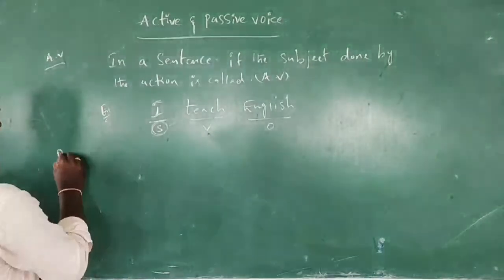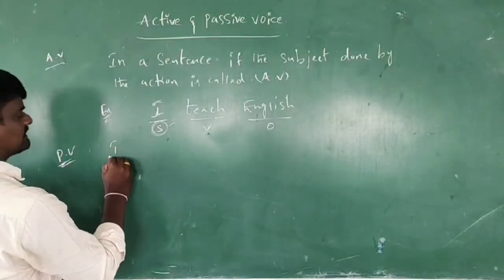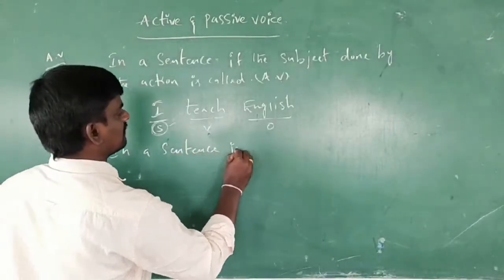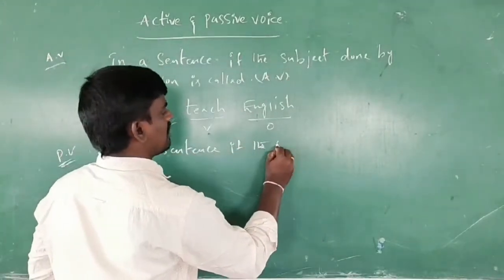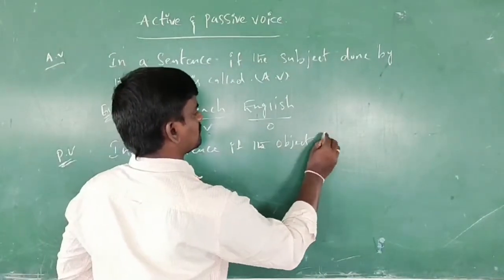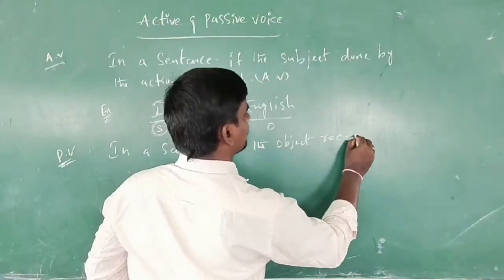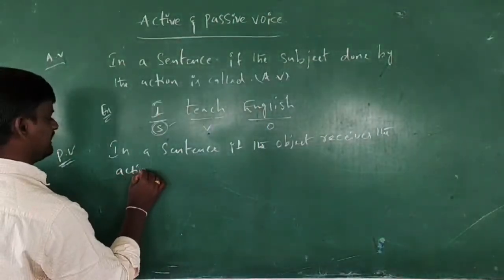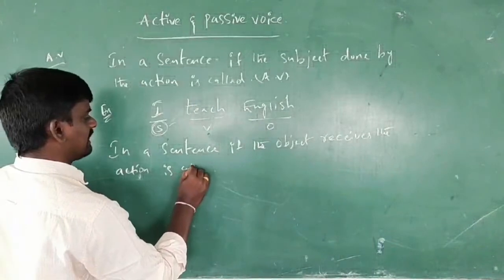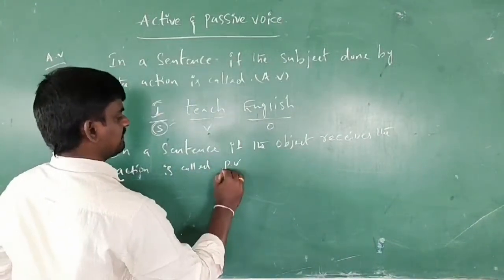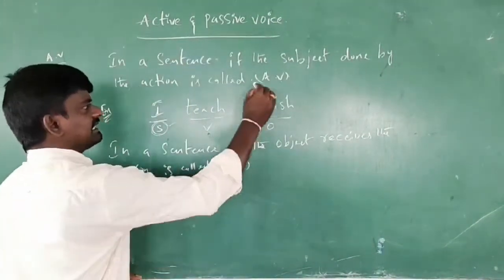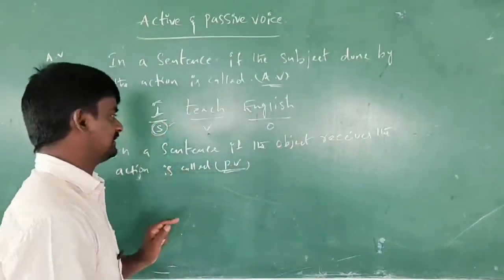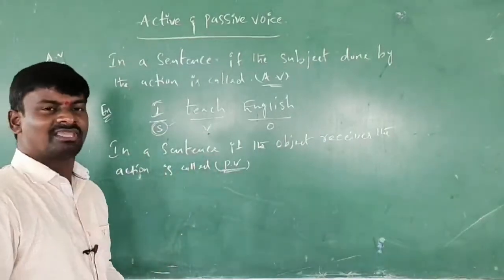Coming to the passive voice, in a sentence, if the object receives the action, it is called passive voice, PV. In a sentence, if the object receives the action, it is called passive voice. How can you understand?